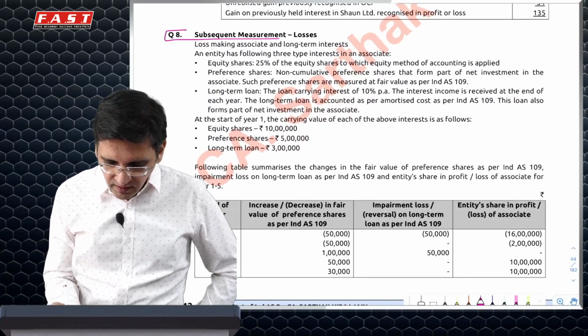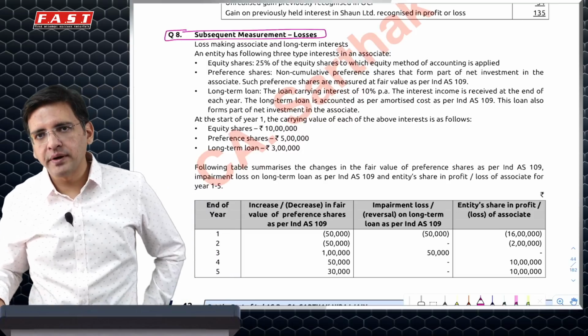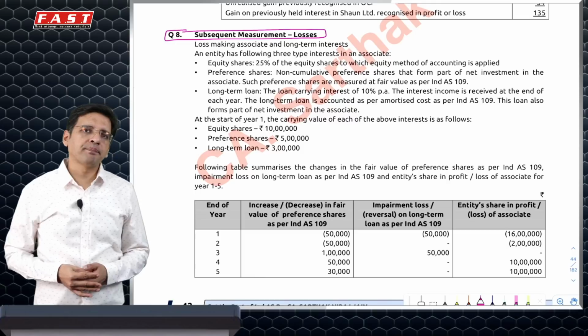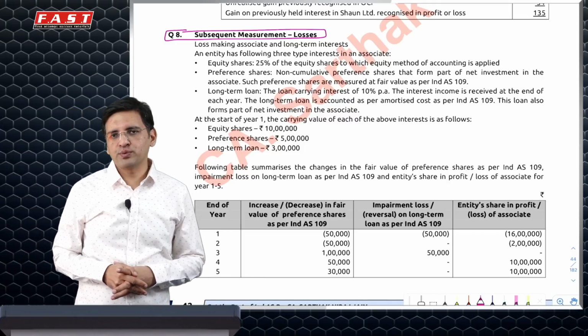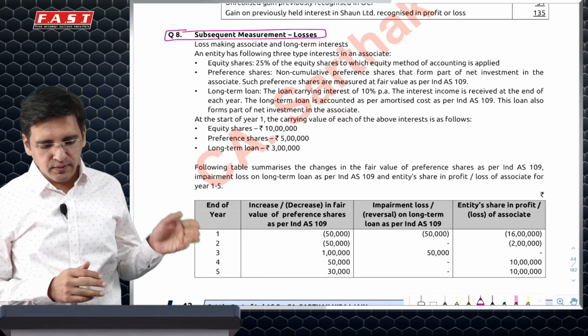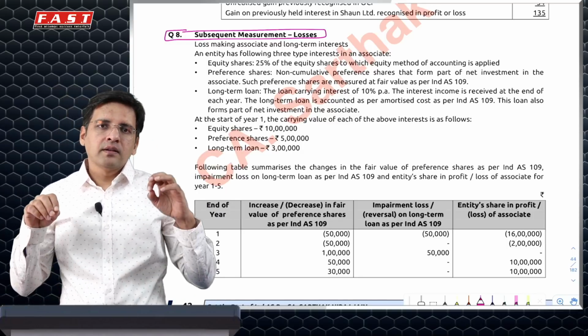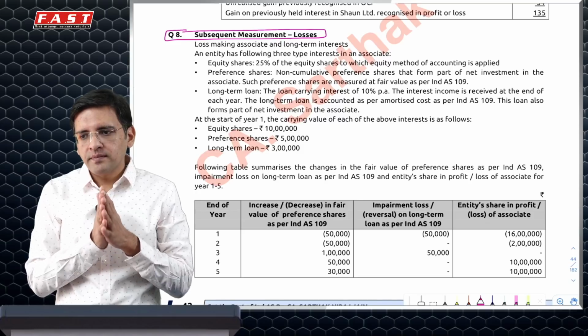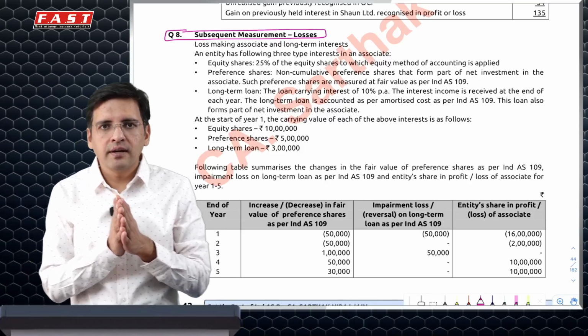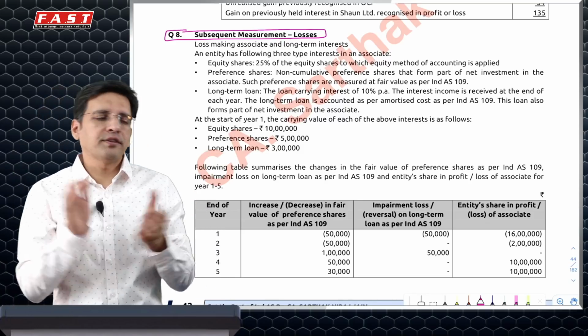Next, there is this one question which the institute added in SM 2021, not yet asked in the exam, relating to losses which are there in an associate. It's a very lengthy question. So you'll have to really concentrate well to understand this. Now, before I come to this, let me just very quickly revise the whole concept with you.